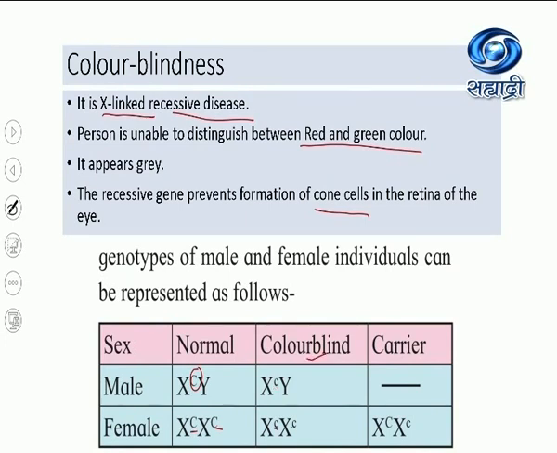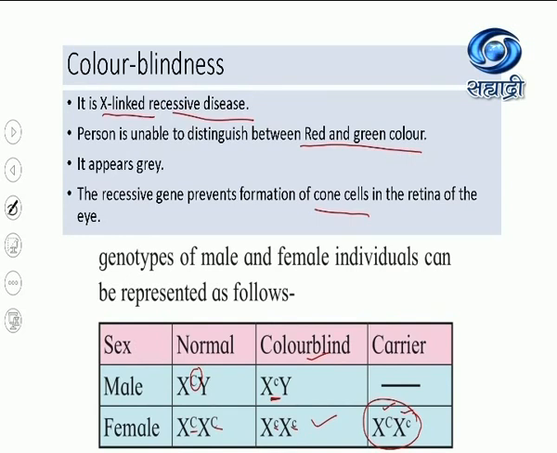If the female has recessive on both X chromosomes, then only she will be colorblind. This is important. Only a homozygous recessive female is colorblind. But in a male, even if one X chromosome has the recessive gene, he will be colorblind. Males are never carriers, but females in heterozygous condition, one dominant, one recessive, act as carriers.